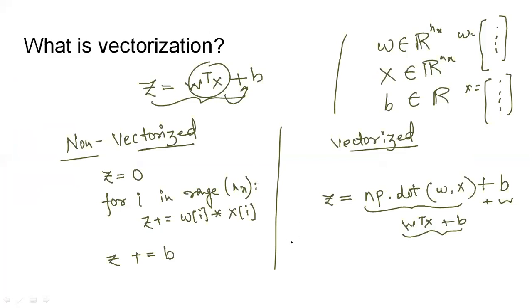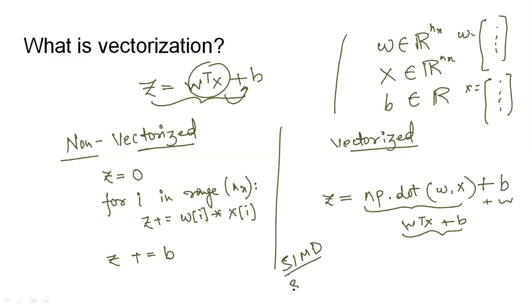What these vectorized operations basically do is perform parallelized calculations, or parallel computing. So what are these commands called? These commands are called SIMDs. And what is the full form of SIMD?